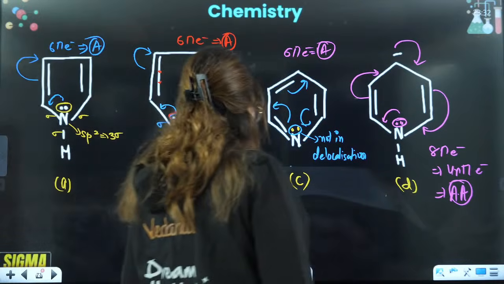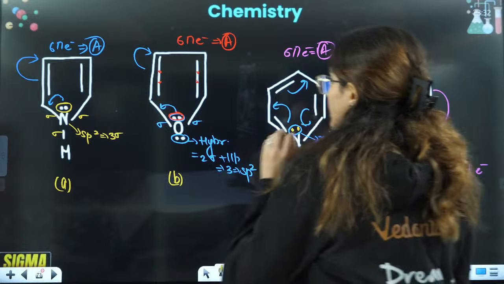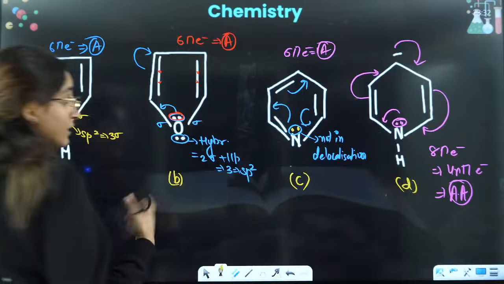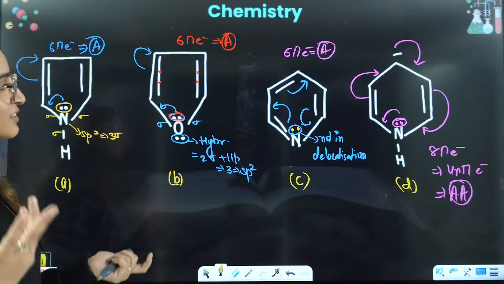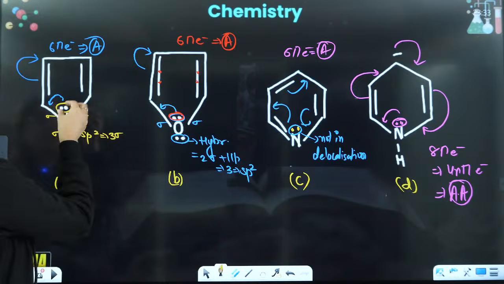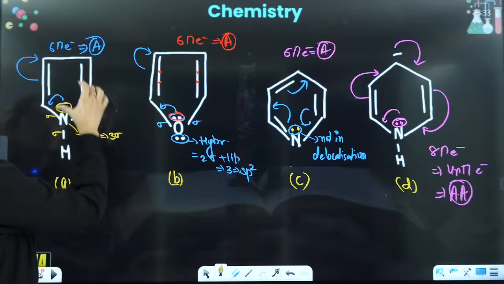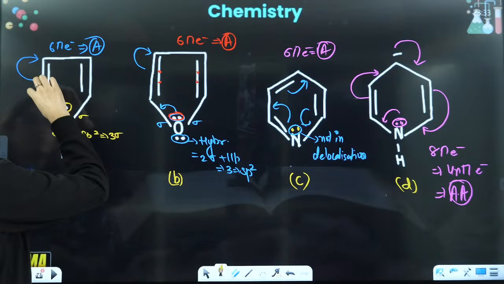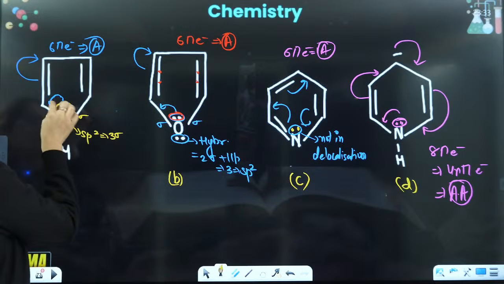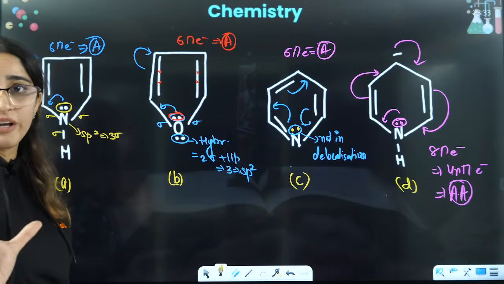Okay, now if you see this here, how will we see whether they are in the delocalization? You have to make, from resonance, double bond, single bond, lone pair, single bond, double bond, double bond, single bond, lone pair, like this. That means these lone pairs will be involved because they are creating a conjugation.